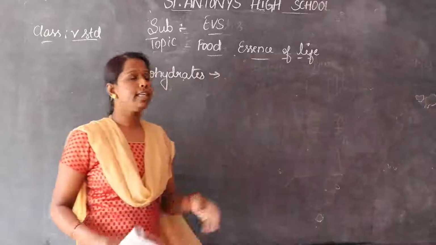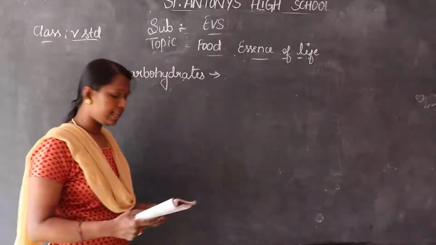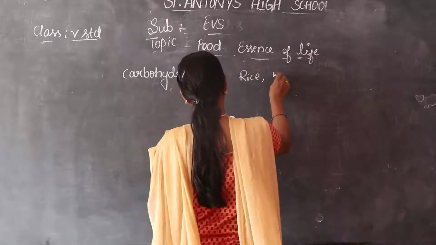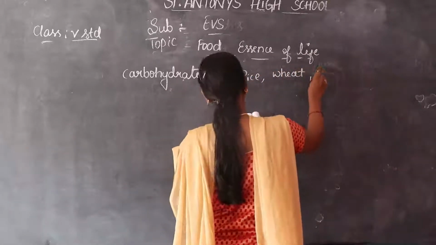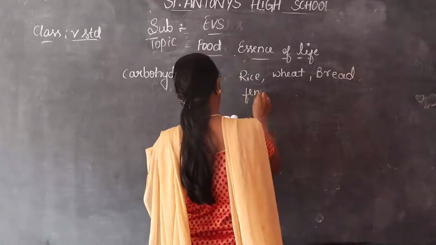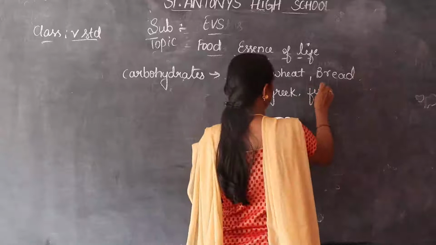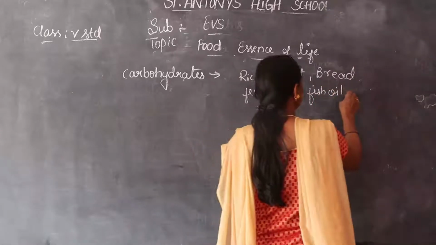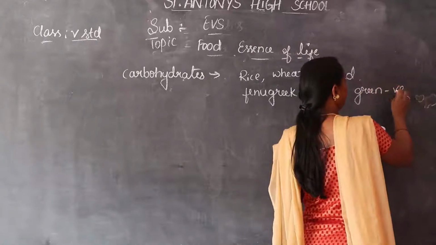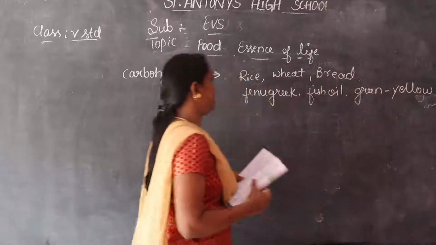Carbohydrates are the energy giving food. It gives more energy to the body. Carbohydrate examples: rice, wheat, bread, fenugreek, fish oil, and some green or yellow vegetables. Green leaves and also yellow vegetables are examples for the carbohydrates.